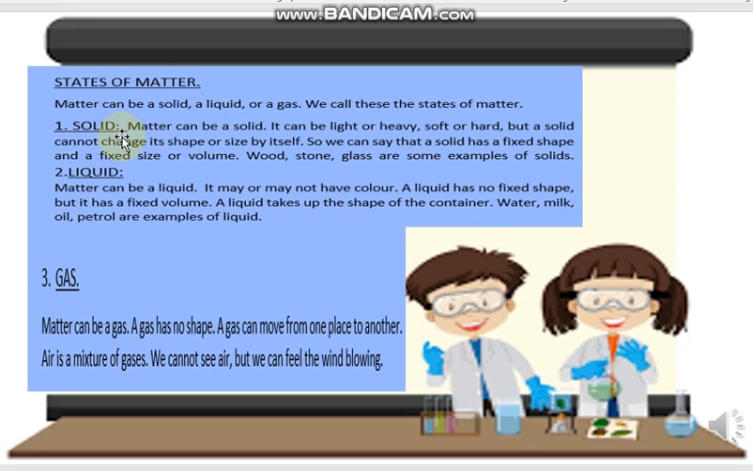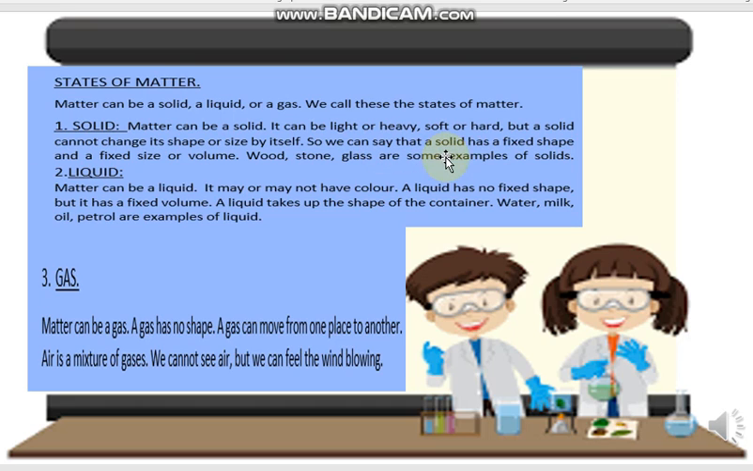First we will study the state of matter that is called solid. Matter can be a solid. It can be light or heavy, soft or hard, but a solid cannot change its shape or size by itself.